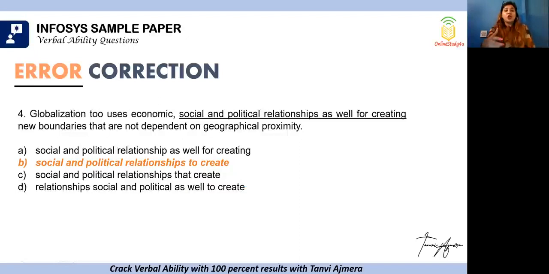globalization too uses economic. Why? Social and political relationships to create new boundaries that are not dependent, not that create new boundaries, to create new boundaries that are not dependent on geographical boundaries. So B is your correct answer.